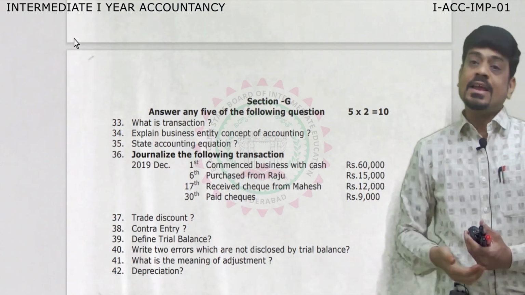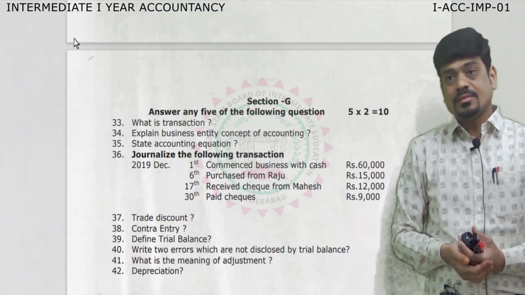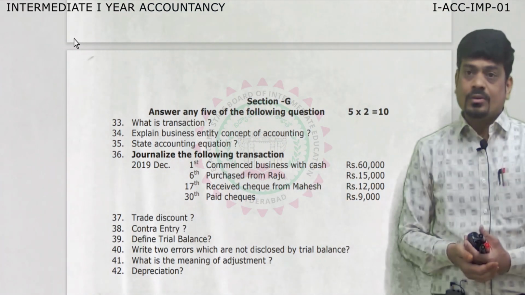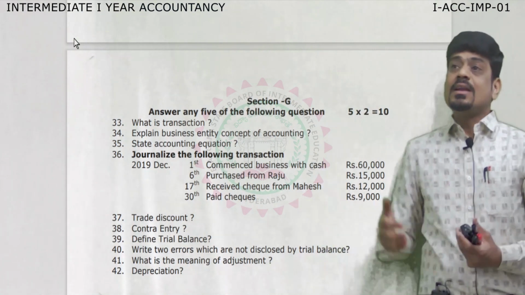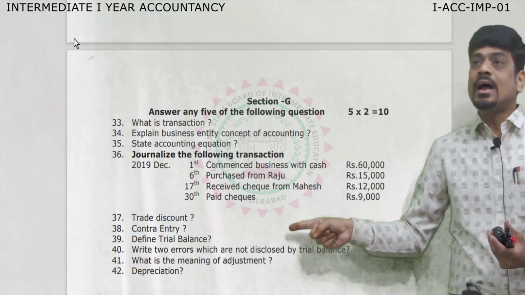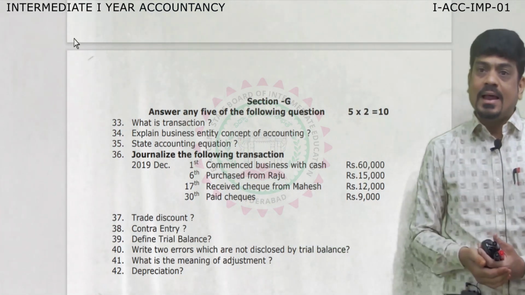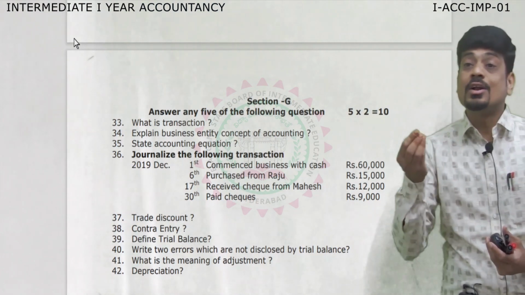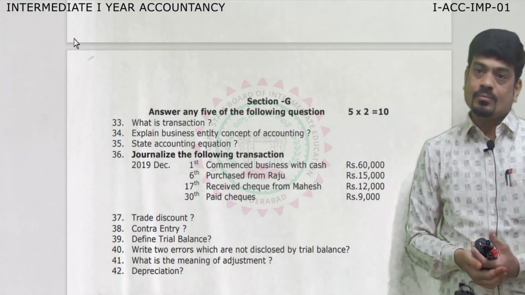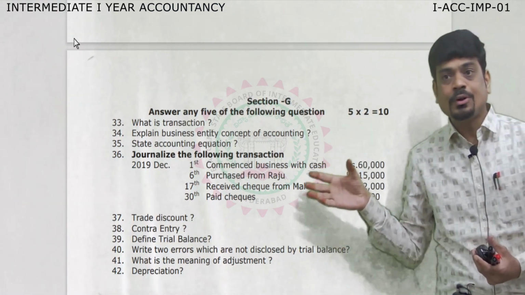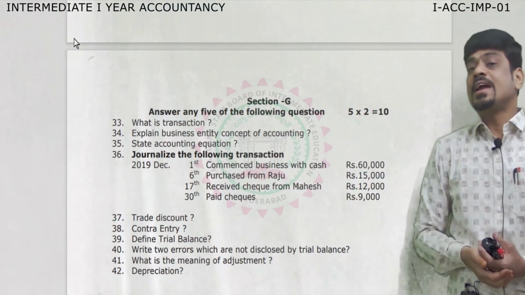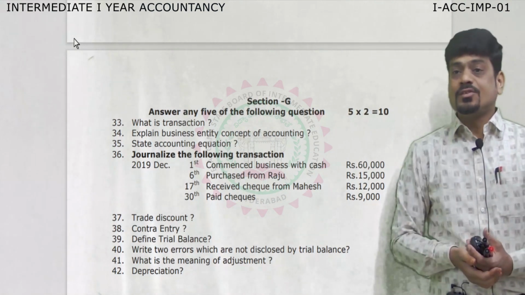Then coming towards the next chapter called trial balance. In trial balance, we expect the meaning of trial balance. That is the most repeated one. And then coming towards rectification of errors, this is the question: what are the two errors not disclosed by trial balance? Or he may ask, what is error of omission? What is error of principle? And what is error of commission? That you can expect from the chapter called rectification of errors.